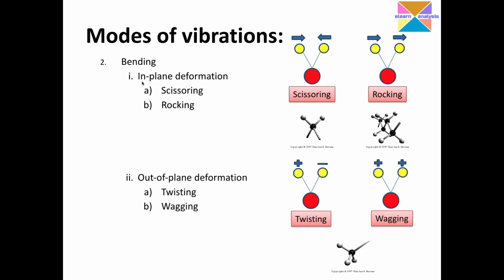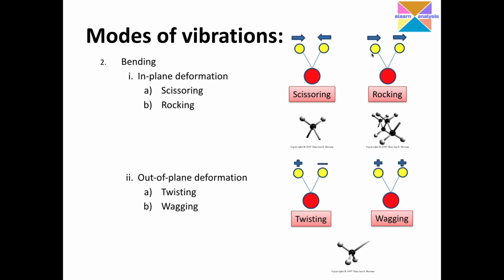Coming to the bending vibrations, as I mentioned, in plane and out of plane, I have scissoring and rocking as in-plane bending. Scissoring is nothing but if these two yellow atoms move towards each other and they are still in the plane of vibration, we call them in plane. If they are still in the plane of the paper or the screen, we call them scissoring. Here you can see the two atoms are scissoring, coming towards each other and moving away from each other. And since they are on the same plane, we categorize them as in-plane deformation.